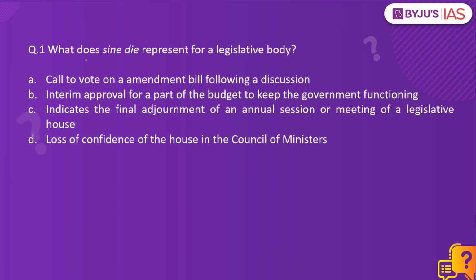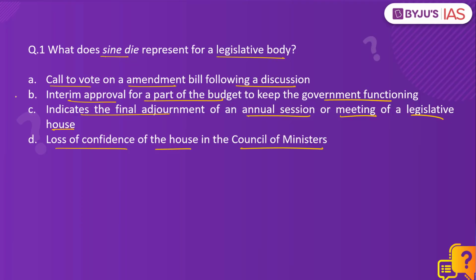The first question: what does sine die represent for a legislative body? Call to vote on an amendment bill following a discussion, interim approval for a part of the budget to keep the government functioning, indicates the final adjournment of an annual session or meeting of a legislative house, loss of confidence of the house in the Council of Ministers. The correct answer would be option C. Sine die, from the perspective of a legislative body, would refer to the final adjournment of an annual session or a meeting of a legislative house.